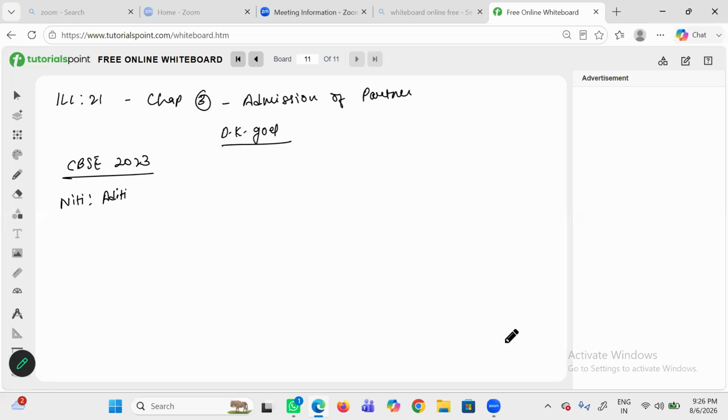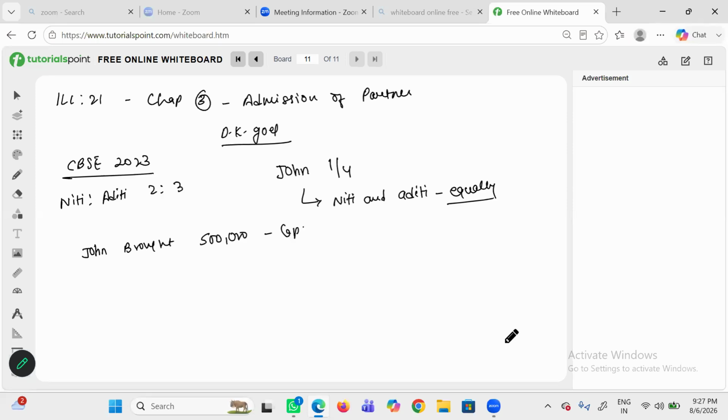sharing profit and loss in the ratio of 2:3. They admitted John into the partnership firm for 1/4 share of the firm, which he acquired equally from Niti and Aditi. John brought 5 lakh as his capital and 1 lakh for premium of goodwill. Means he also brings the amount of goodwill to the firm.